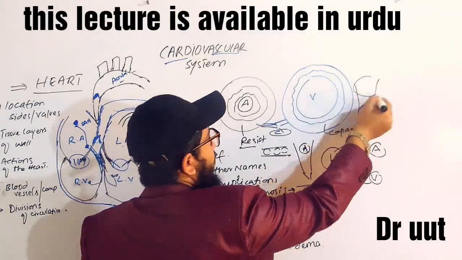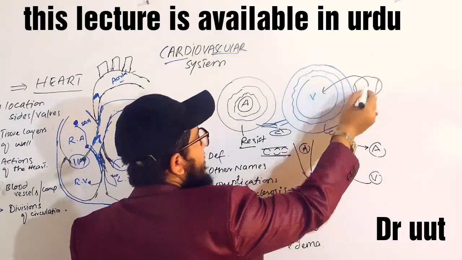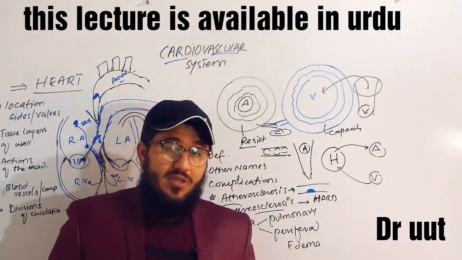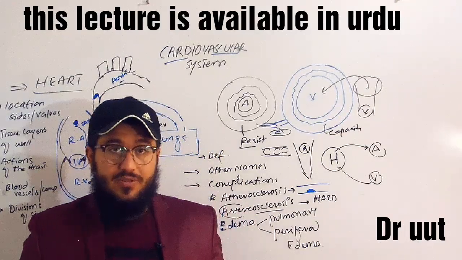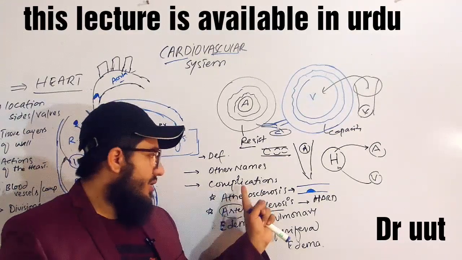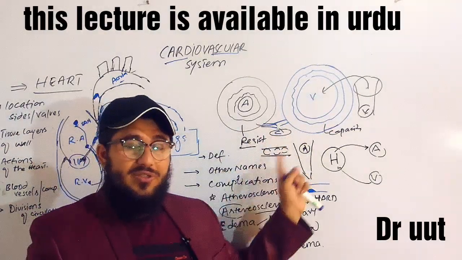So now what will happen? Here there is enough capacity available to hold the blood. That's why it is given the other name, capacitance vessels. Simple. Coming towards the complications relevant to the arteries, veins and capillaries.